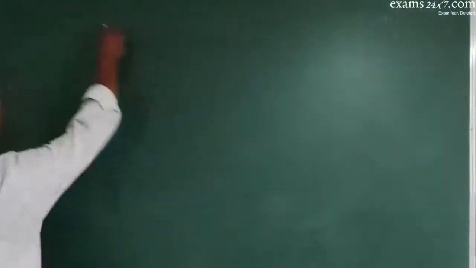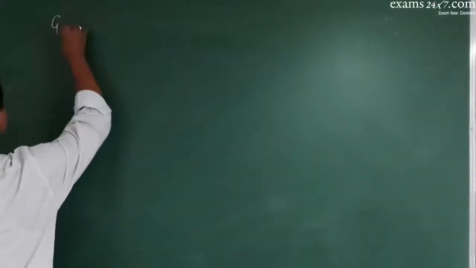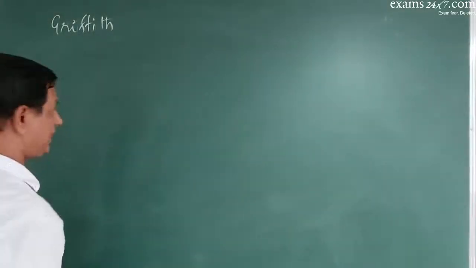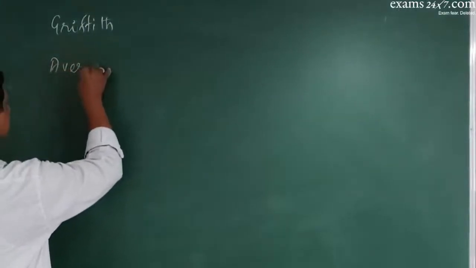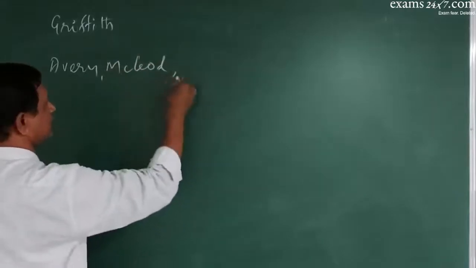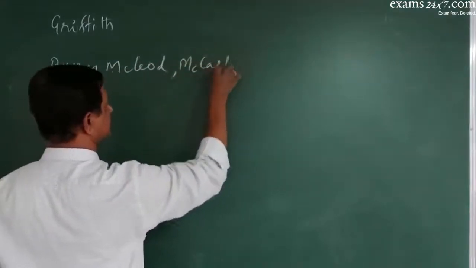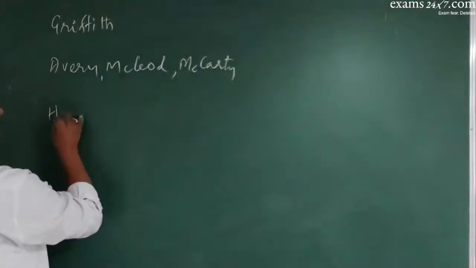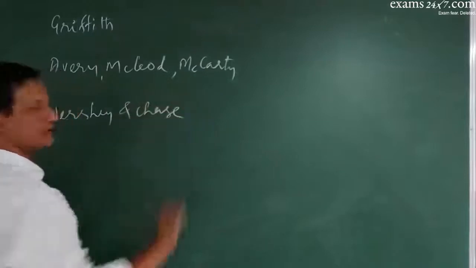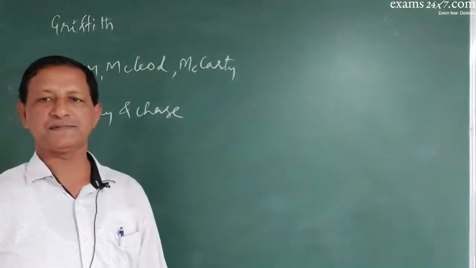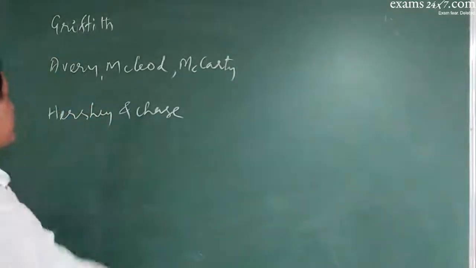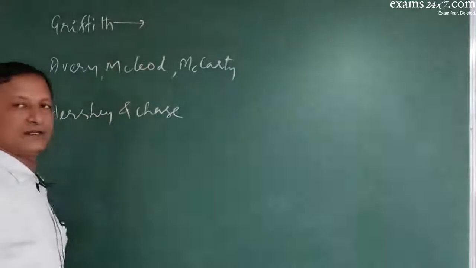They are Griffith's experiment, Avery, MacLeod and McCarthy experiment, and Hershey and Chase experiment. So three experiments have been given to prove that the DNA is the genetic material. So what have they done?